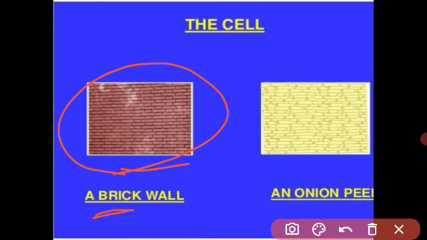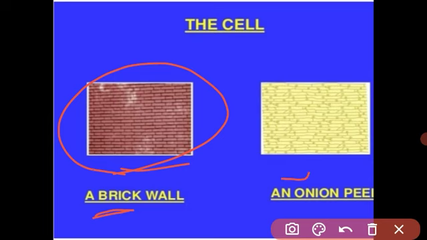From many bricks we make a wall, then four walls make a room, and many rooms together form a building. Same like that, our body is also made of cells together. The group of cells forms a tissue, the group of tissues forms an organ, then the organ system and the organism.